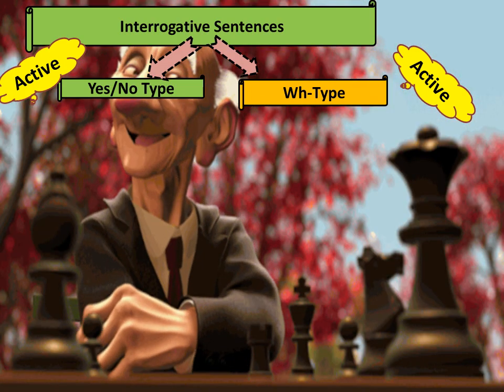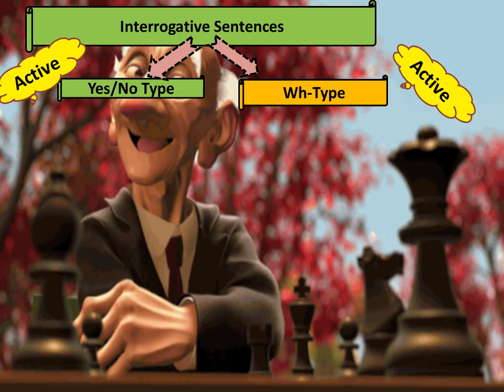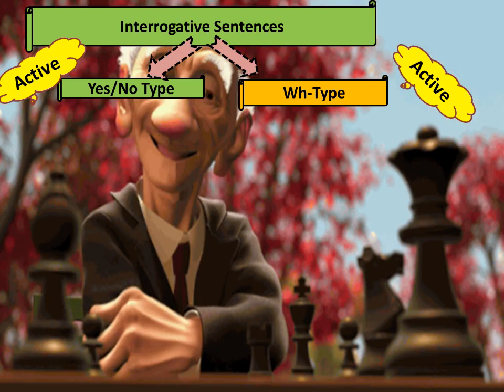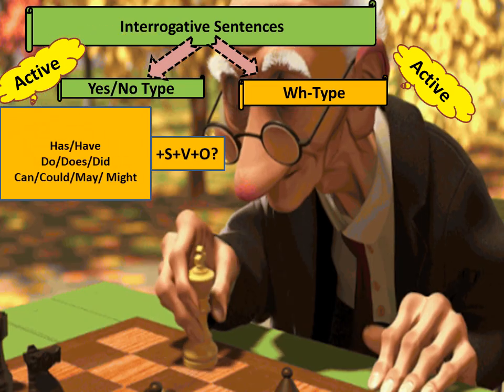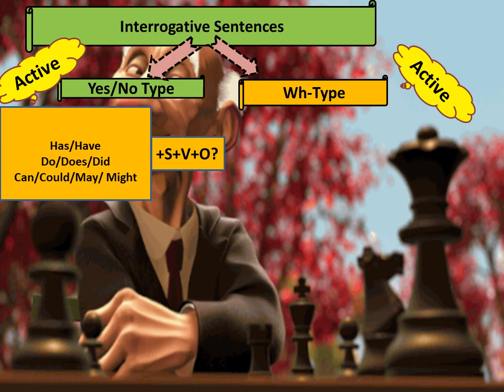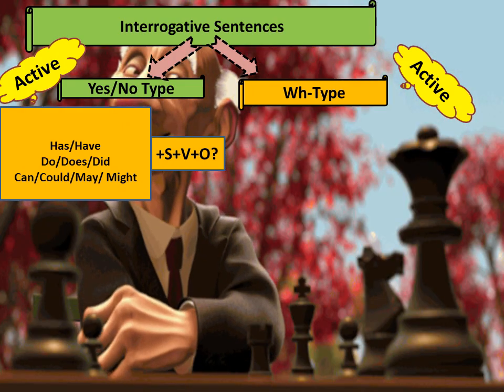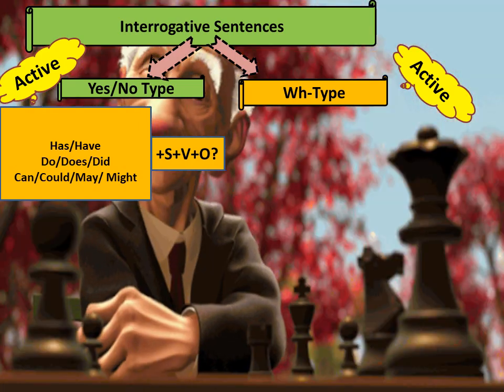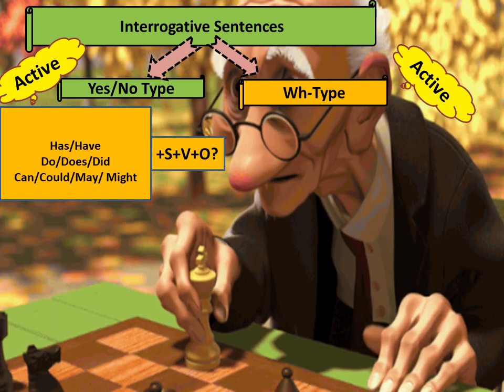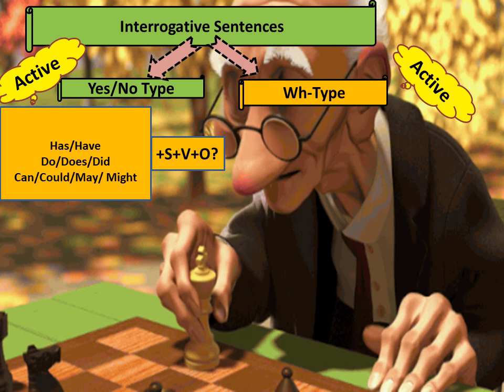For example, if the question starts with has, then first comes the question word has, then the subject, then the verb, then the object, and then the question mark. So for yes no type questions, the question words will be has, have, do, does, did, can, could, may, might, and many other modal words.